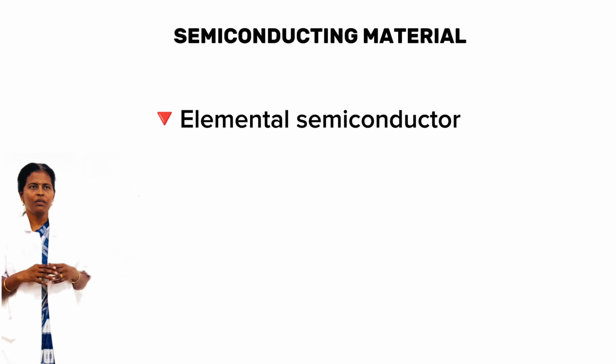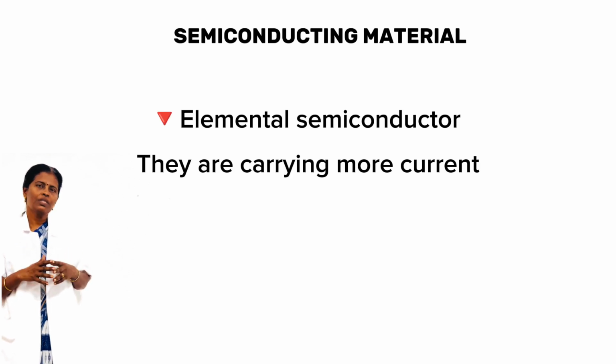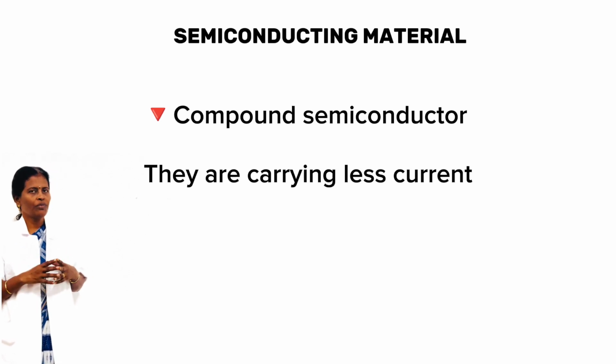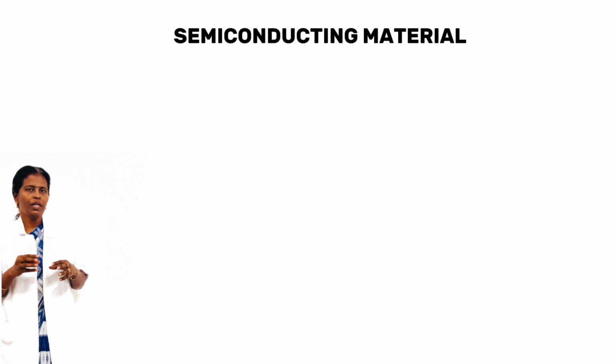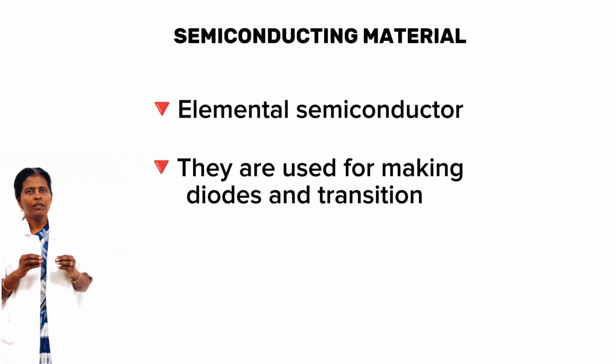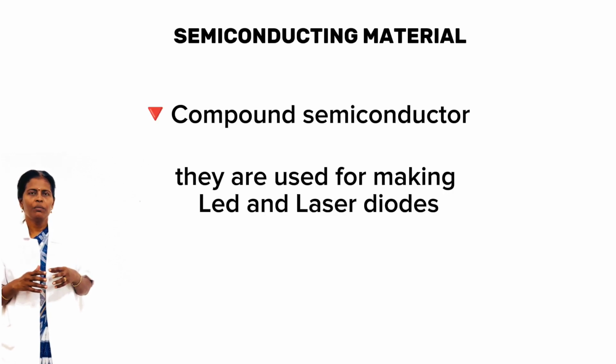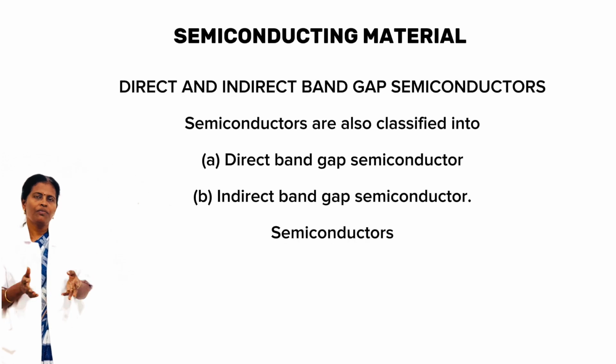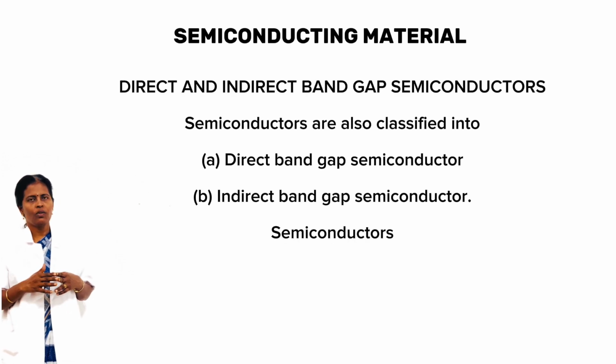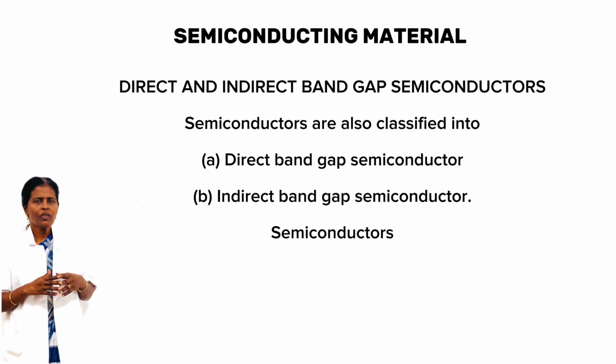Elemental semiconductors carry more current and compound semiconductors carry less current. Elemental semiconductors are used in most diodes and transistors, and compound semiconductors are used in LEDs and laser diodes.